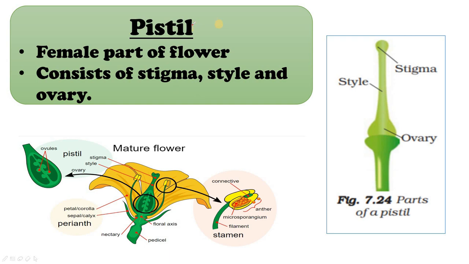Okay. Let's talk about pistil now. Pistil is the female part of flower. It consists of stigma, style and ovary. So this is pistil. Okay, look at this picture. These are the petals. These are the sepals over here, right? Now this is the female reproductive part, pistil. This is stigma, this is style and this is ovary. And these ones over here are stamens, right? Okay, let's move forward.